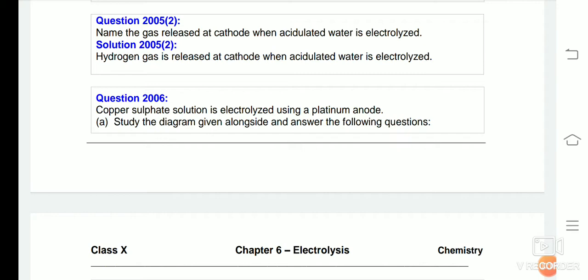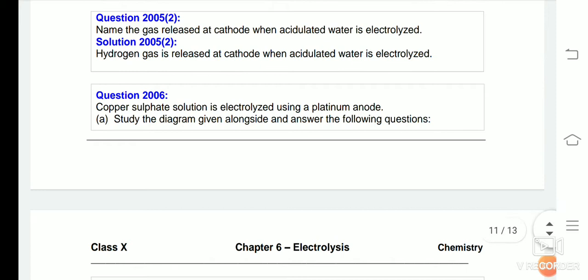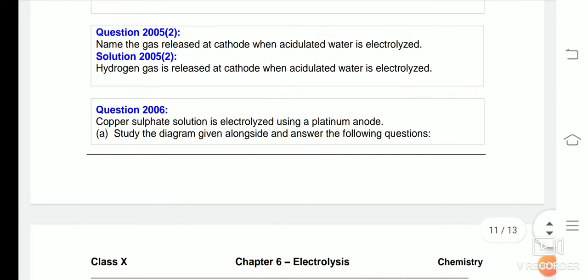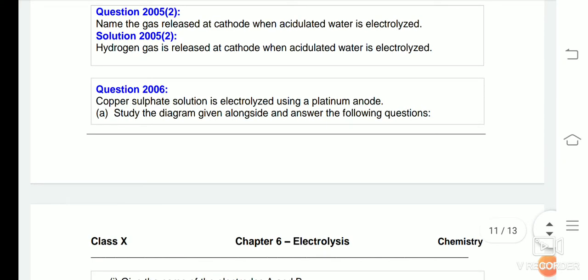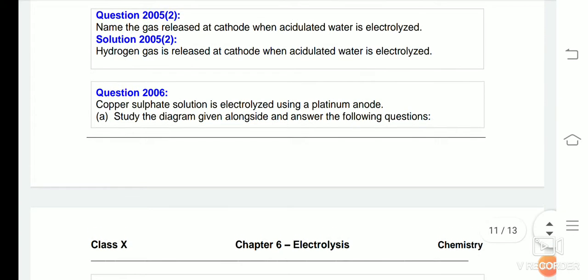So today we are going to discuss the various questions which have been asked in the board examination from the lesson electrolysis. The first question, asked in 2005 for 1 mark, was: name the gas released at cathode when acidulated water is electrolyzed. We know that the two gases evolved during electrolysis of acidulated water are hydrogen and oxygen. Hydrogen, being positive, will get released at cathode.